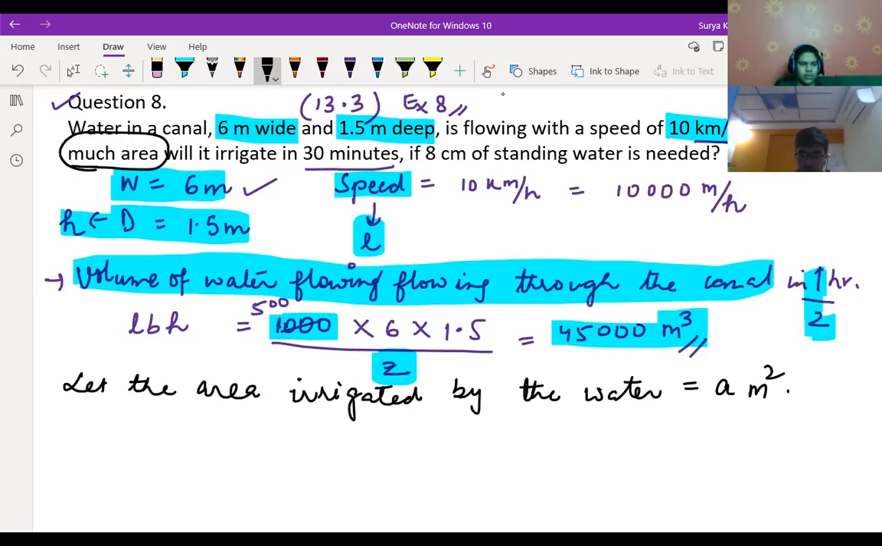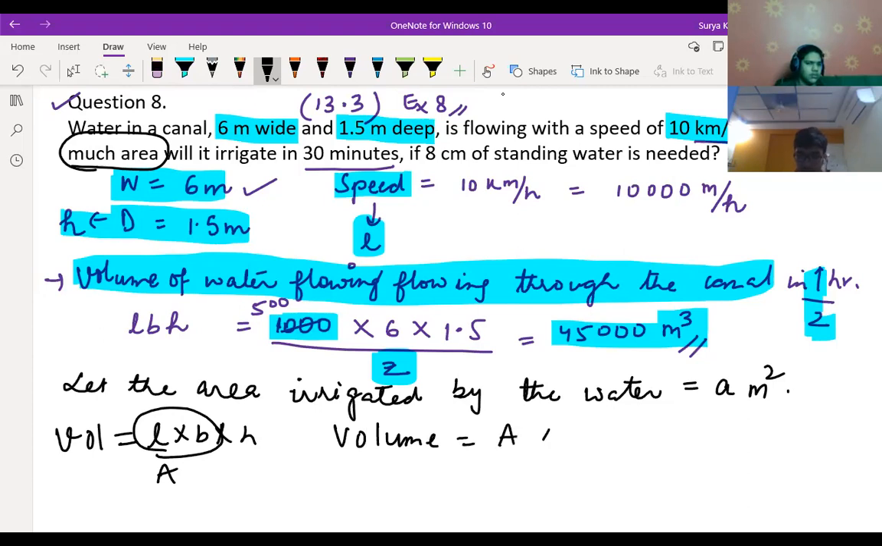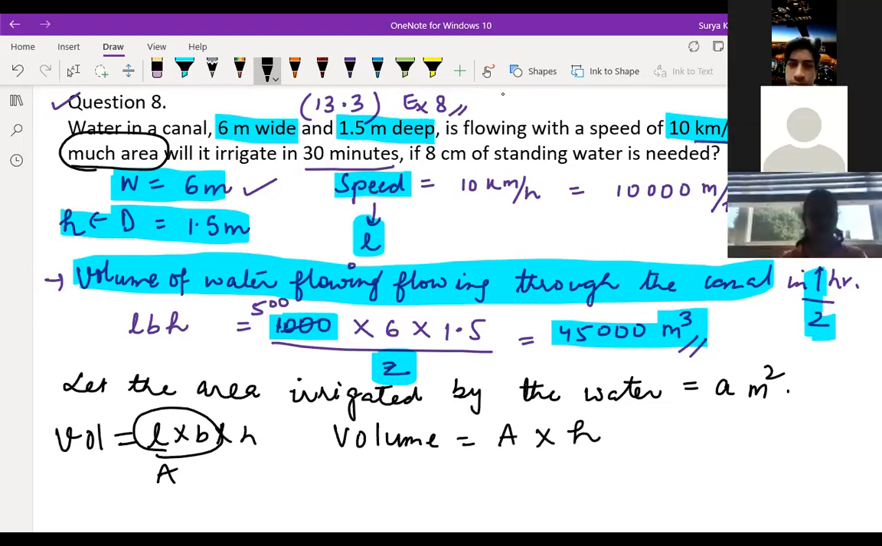So area into height. See, children, one formula I told you in the starting only. Volume is nothing but LBH, and LB is nothing but area. Right, children? In volume, we can write area into height. Volume is equal to area into height. Can we write that, children? Yes, sir. Area we don't know, volume we know, height also we know.